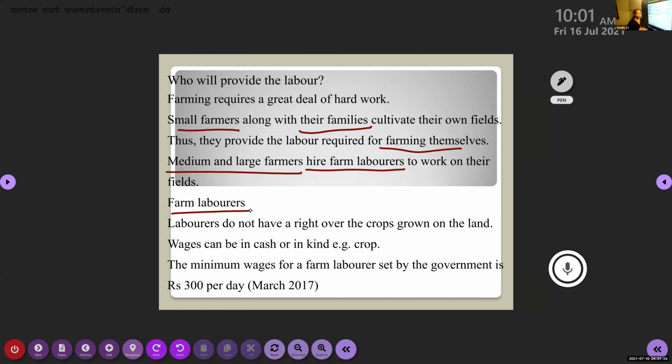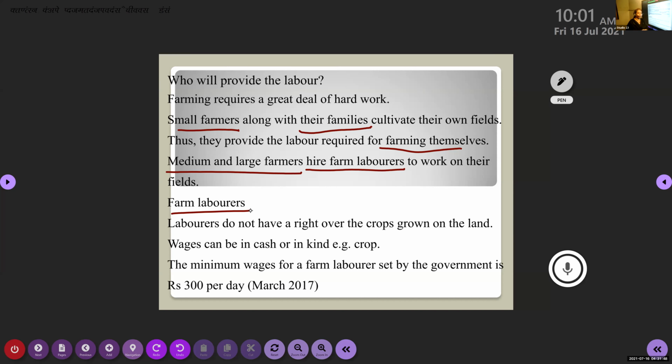Yes. So what happens? These farm laborers come from landless families. When I say landless family, it doesn't mean that they don't own any house or anything. I'm talking about the land for cultivation. So they are coming from landless families because they don't own any farmland for working.